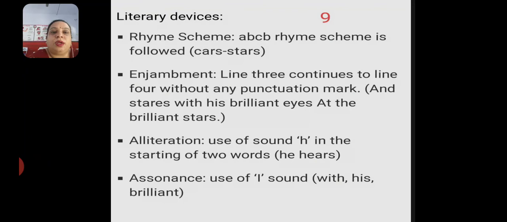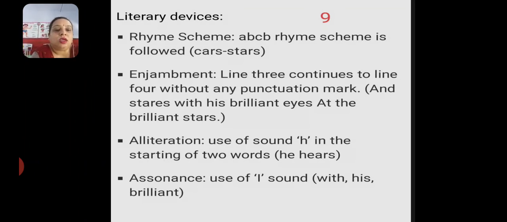Let us see the literary devices in the stanza. First is rhyming scheme, that is ABCB. Number 2 is enjambment. Line 3 continues to line 4 without any punctuation mark, and stares with his brilliant eyes at the brilliant stars. And this means when the meaning is not getting completed in one line or one phrase, and for that we have to go to the next line, that is called enjambment.